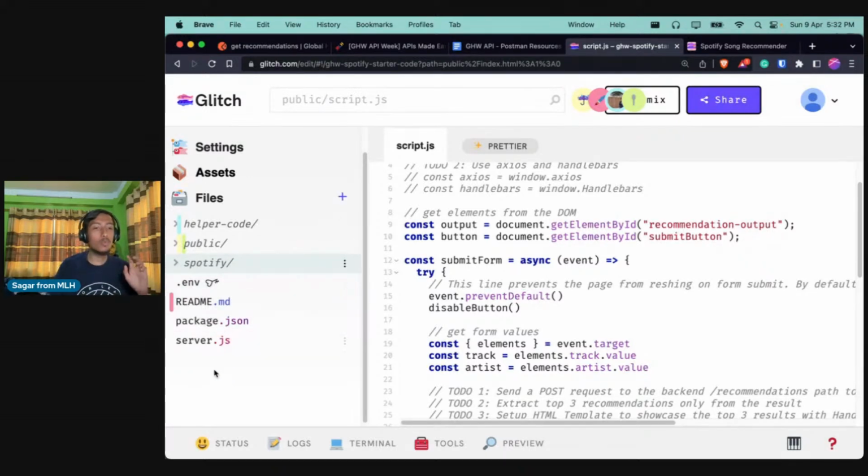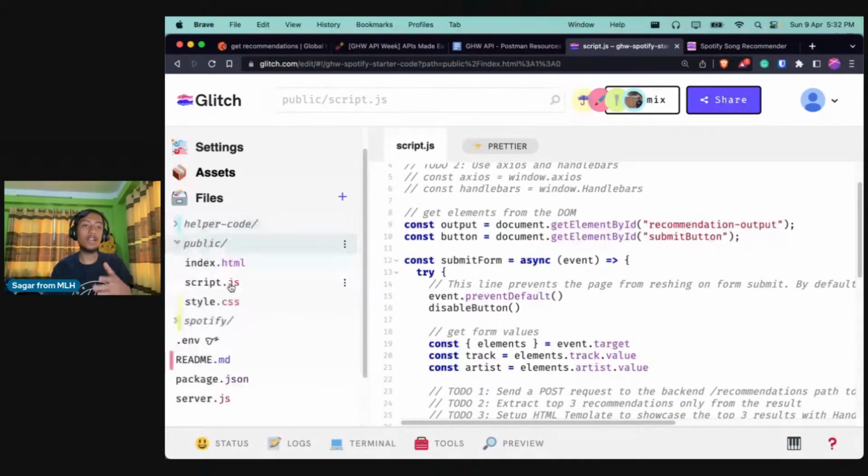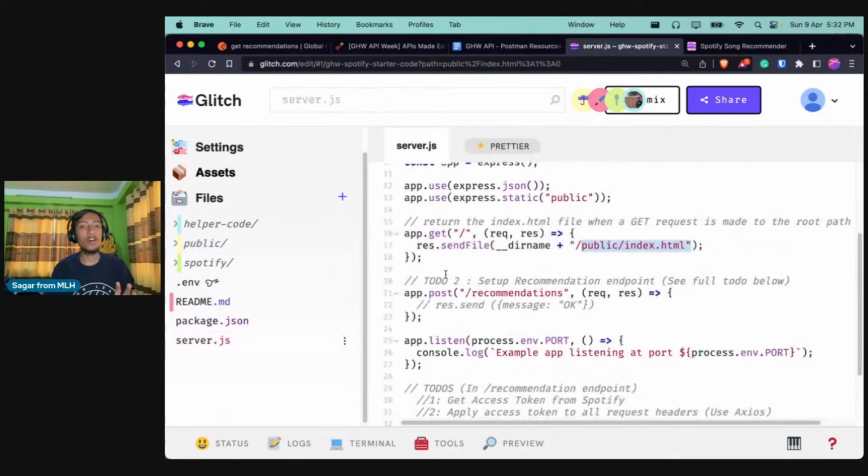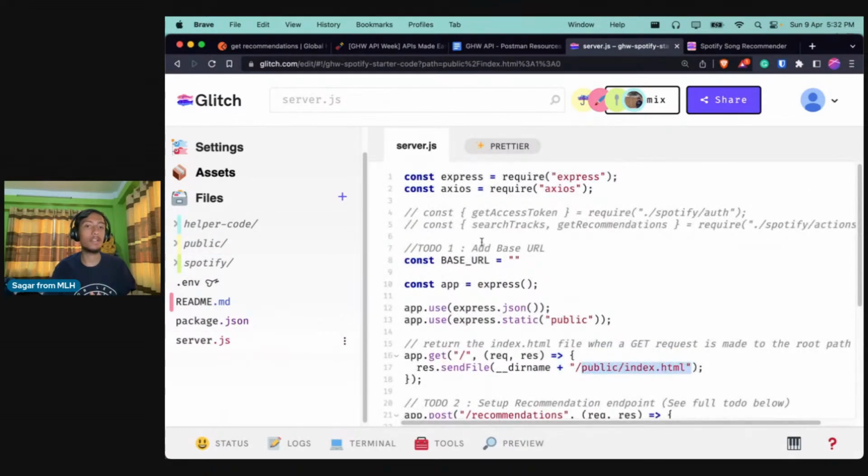And apart from that, we can see three other files. The public folder contains the static files like HTML, CSS, and JavaScript. The script.js file which you see here is the client-side JavaScript, right? Which means the front end of your application. But the server.js represents the back end of your application. And this is the beauty of Node.js. It allows you to write both the front end and back end in a single project. So server.js is the back end, and whatever is inside the public folder is your front end.